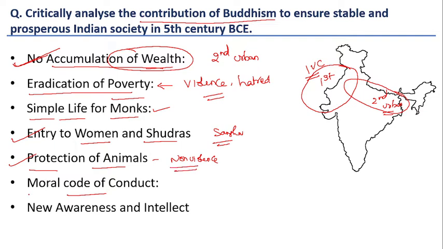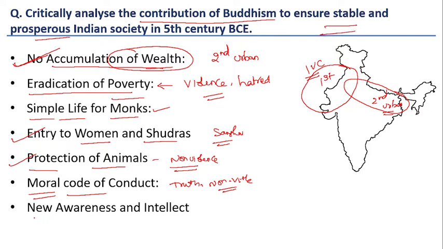It also prescribed a moral code of conduct for society, like truth, non-violence and peace, and it led to the rise of a prosperous and stable Indian society.